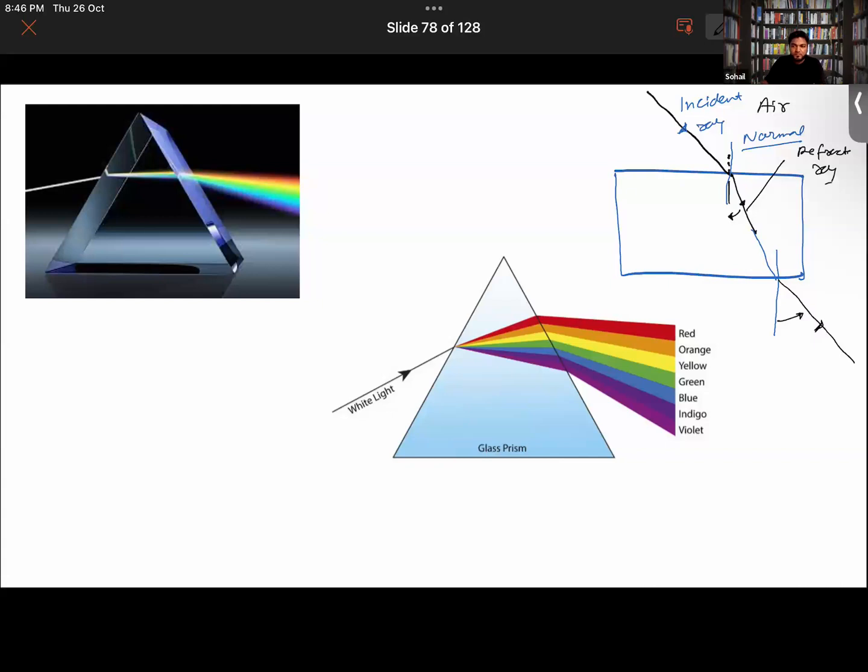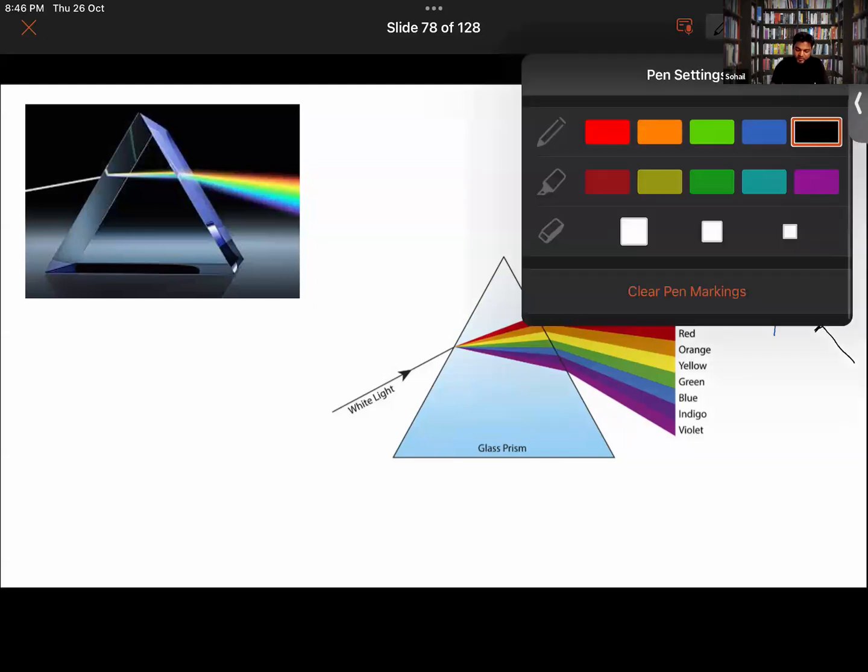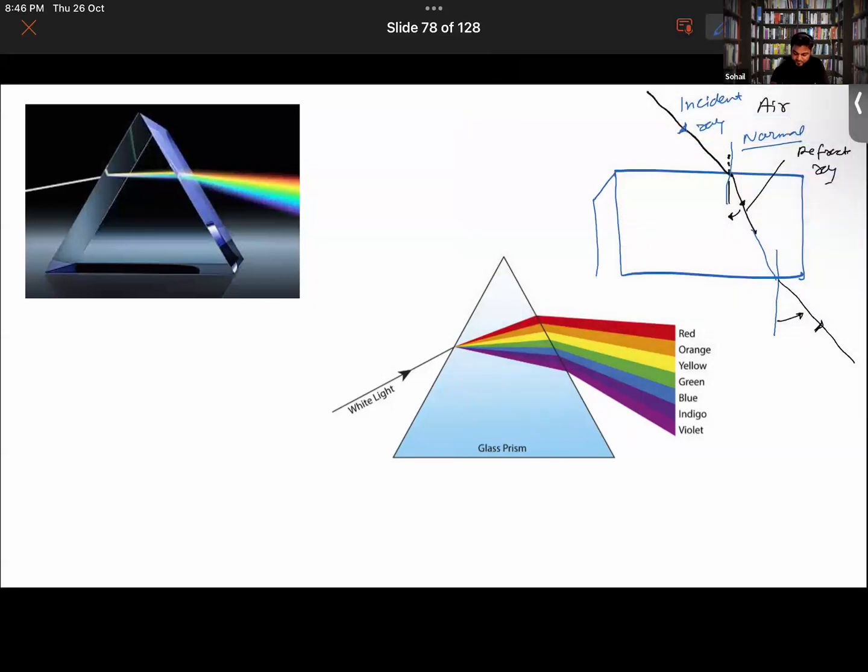Sir, if it's a water body, how can the light pass through it? A water body is like never ending, right? Not specifically a water body like a lake or ocean. Just consider that you have got a glass slab in which water is filled. You have got a closed cuboidal glass slab in which water is filled. You can assume it to be like this. And it is filled with water, for example. Okay, better now.